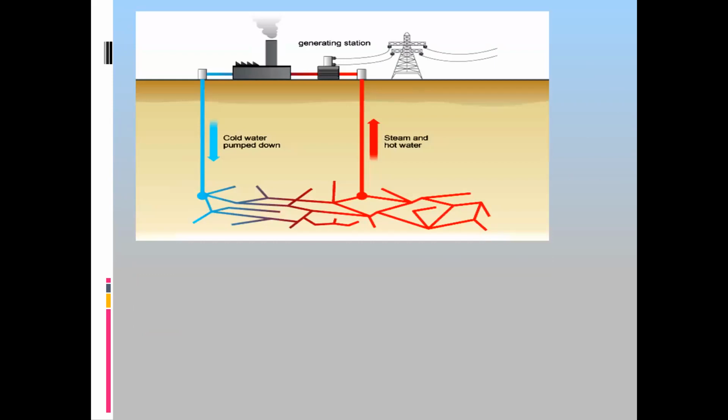We add cold water, the cold water absorbs heat energy, turns into steam and hot water, which is connected to the turbine and generator to produce electricity.